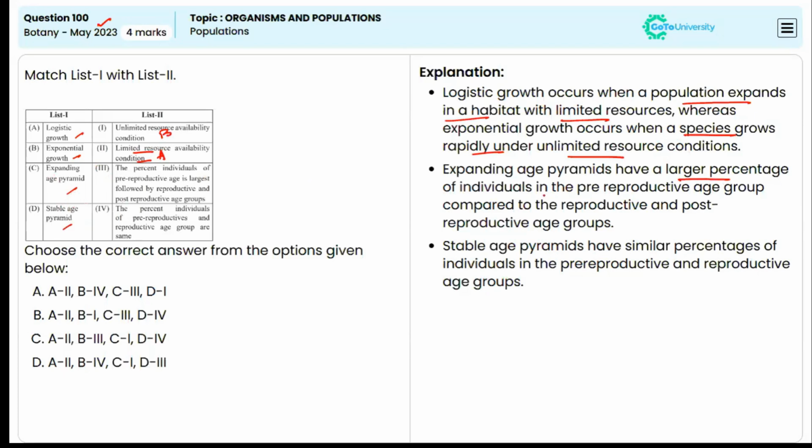Next is expanding age pyramid. This has a larger percentage of individuals in the pre-reproductive age group compared to the reproductive and post-reproductive age groups. So here the percentage of individuals of the pre-reproductive age group is higher. That is C. Now stable age pyramid has a similar percentage of individuals in the pre-reproductive and reproductive age groups. So here the percentage of individuals of both the groups are the same, that is D. So first is 2, then 1, then 3 and then 4. So option B is the correct answer.